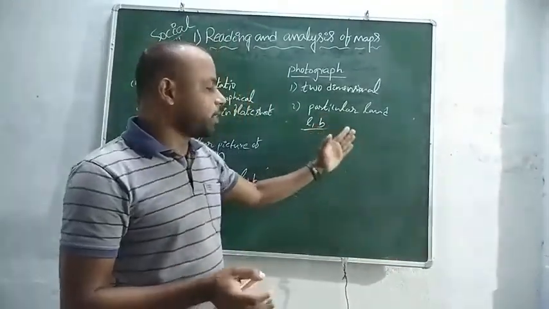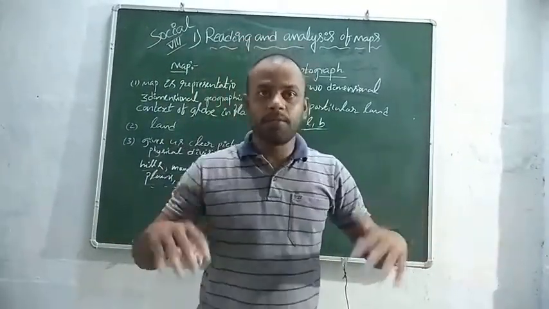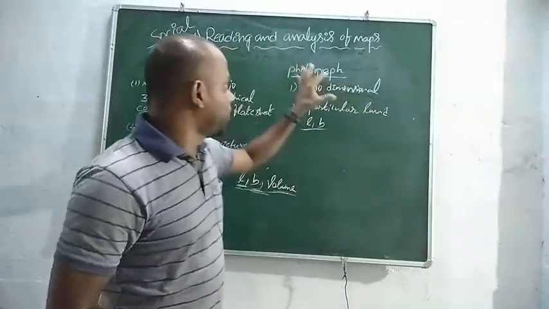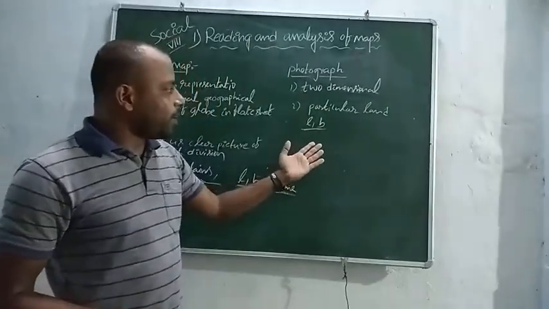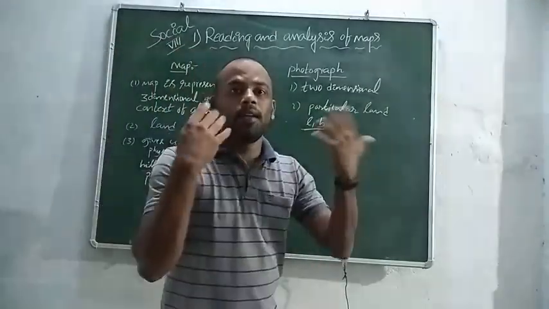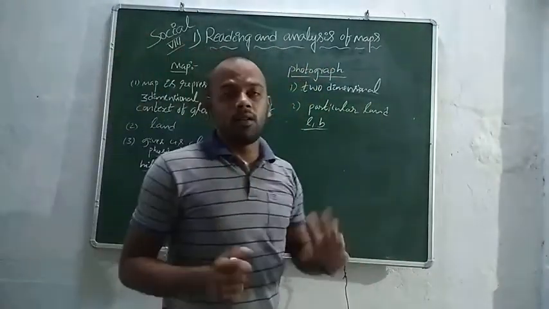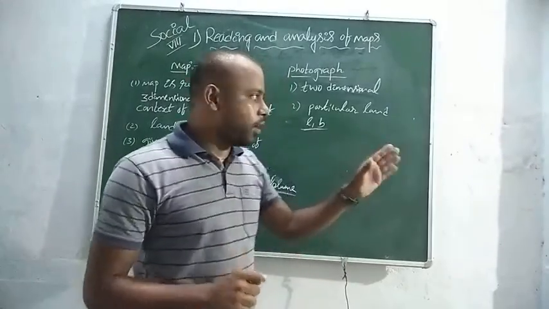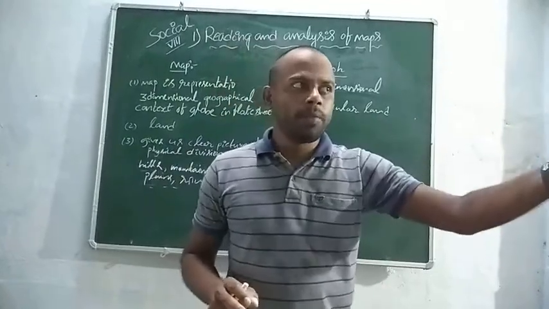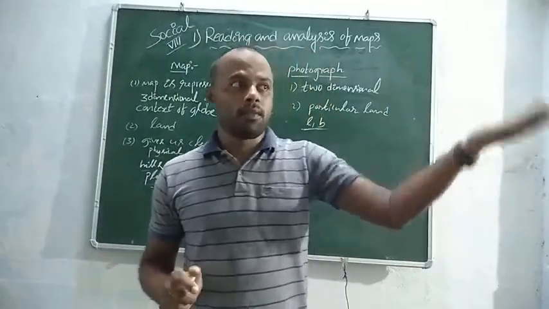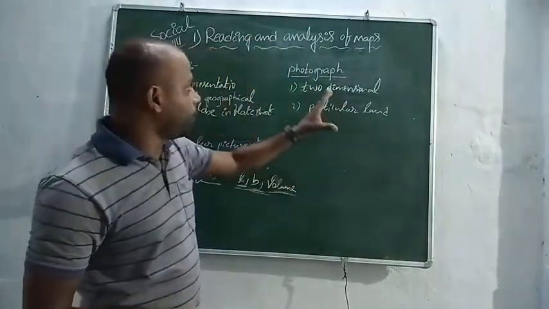Maps give us a picture of what is available in front of us. From photographs we get only limited information, and we don't understand what is exactly happening there. A photograph just gives us small information: the people are going there, people are doing something. That kind of information only we can get from a photograph.